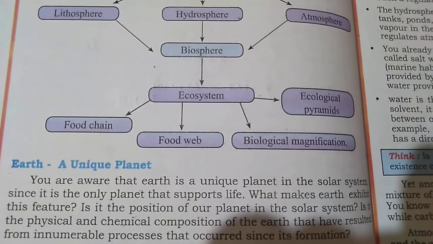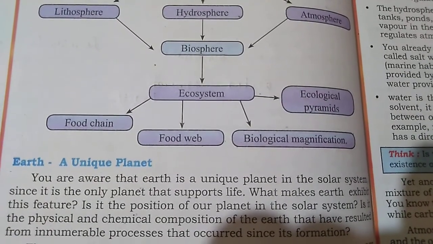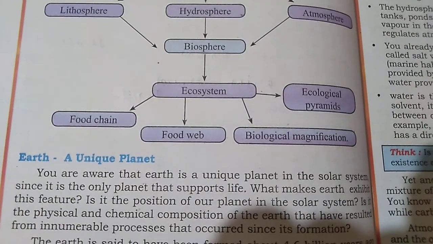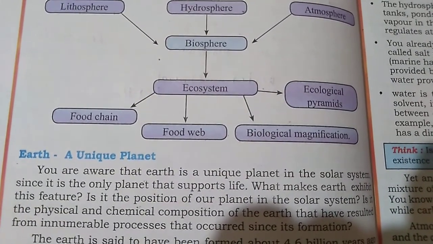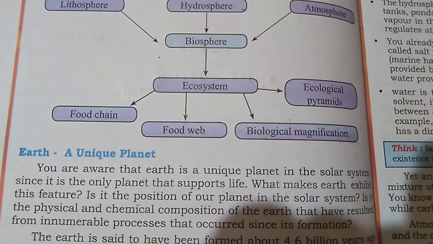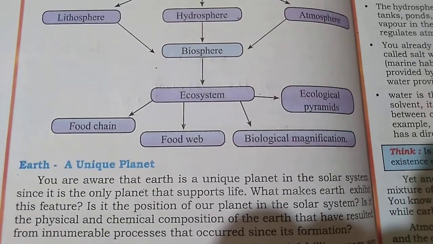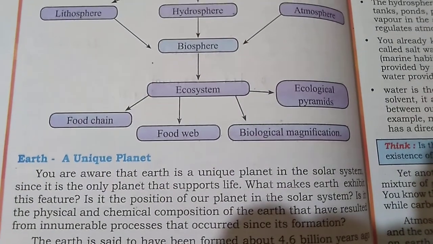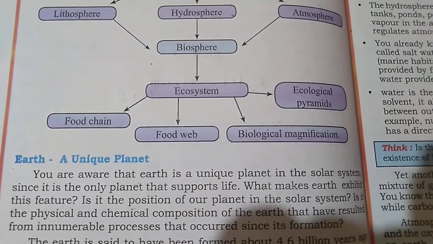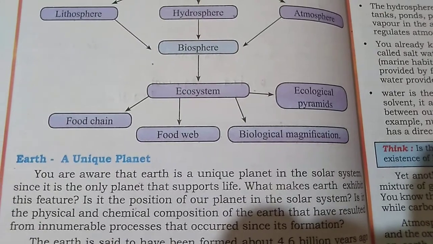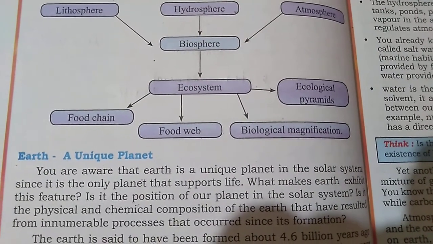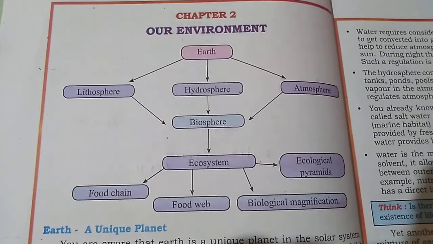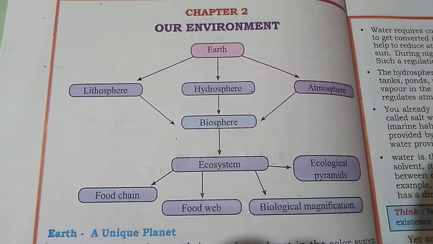Ecosystem contains food chain. Food chain means how food is transferred from one stage to another stage. Food web means it is a network of food. Biological magnification means that along with food and energy, the toxicity also is transferred from one step to another step. Ecological pyramid: what food pyramids are there? We can study about the food pyramids. Okay, this is about the map they gave in the textbook.